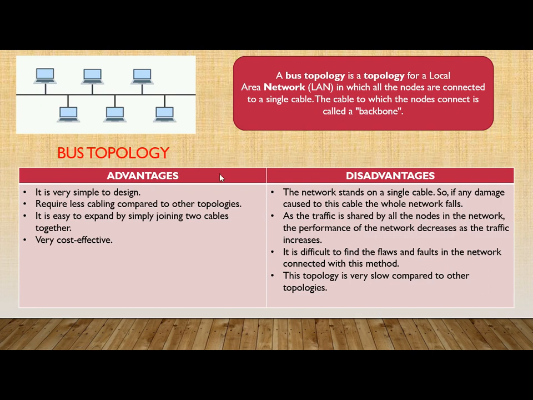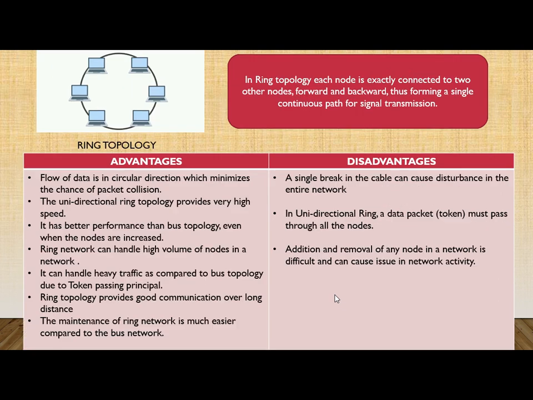Its speed will decrease. It is difficult to find flaws and faults in a network connected with this method. It is very difficult to find out if any flaw or fault is there in this network. This topology is also very slow compared to other topologies. So this is another disadvantage. The next one is our ring topology.